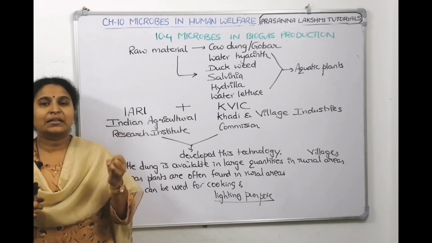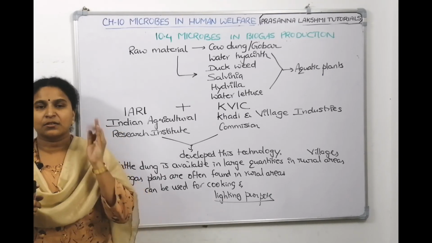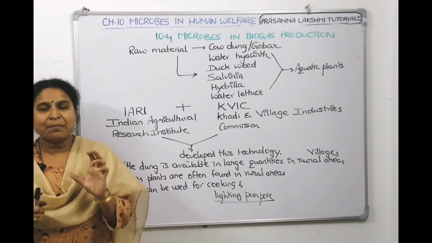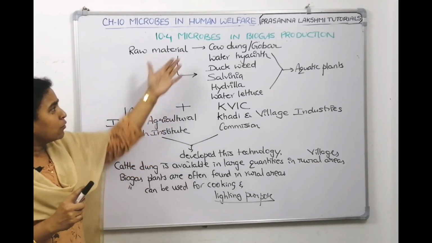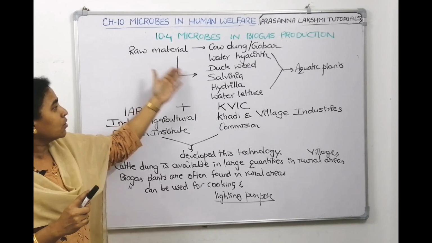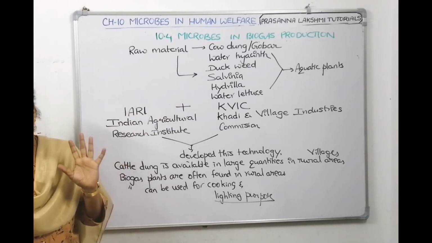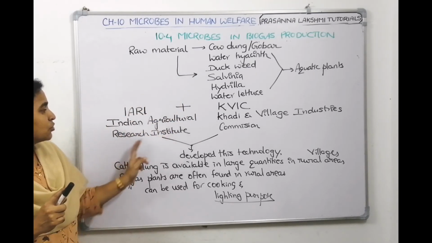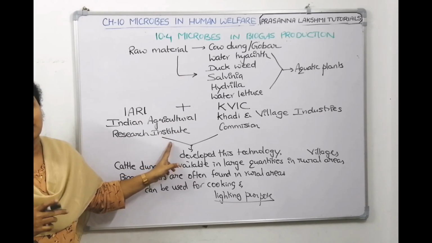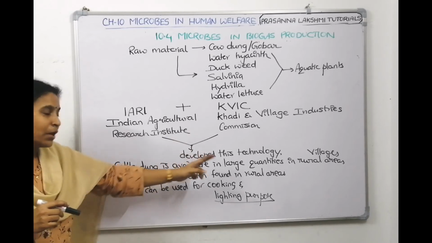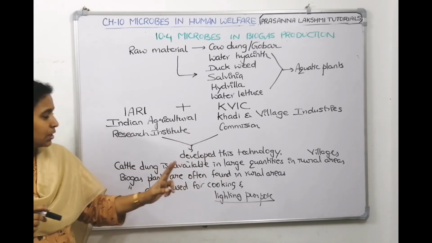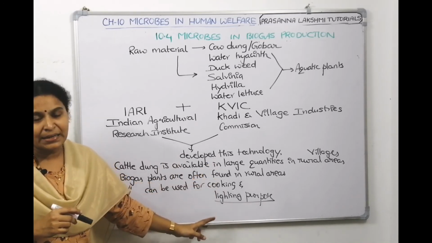In the rumen of the cattle, in the anaerobic sludge digesters, in the cow dung. That is why cow dung is the raw material. Sometimes excess plants growing in the water bodies can also act as raw materials. Who developed the technology? Indian Agricultural Research Institute with Khadi and Village Industries Commission. So in villages only cow dung is available. So biogas is produced more there and they use it for cooking and lighting purposes.